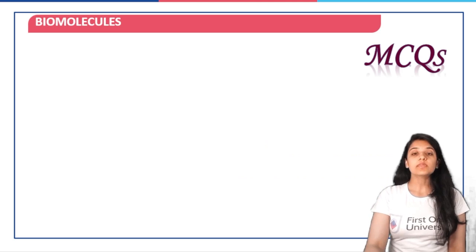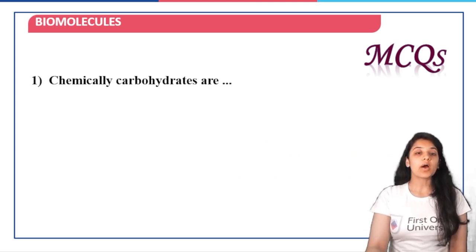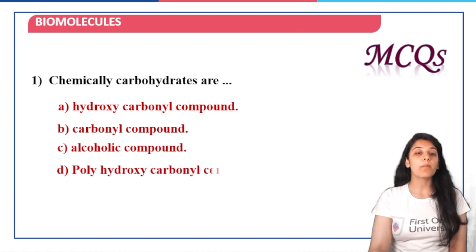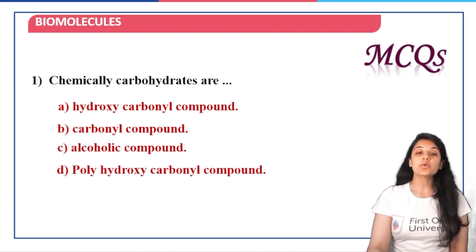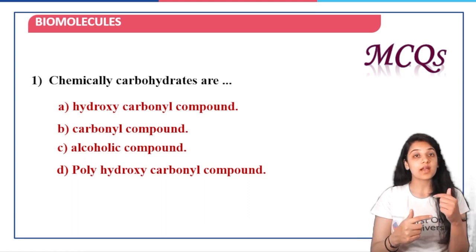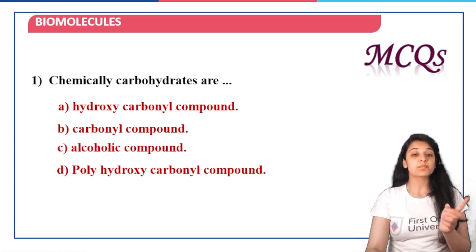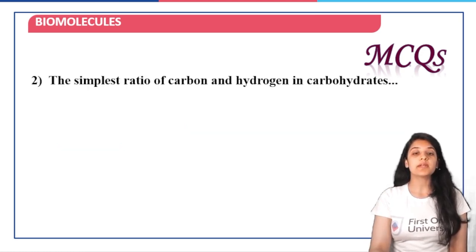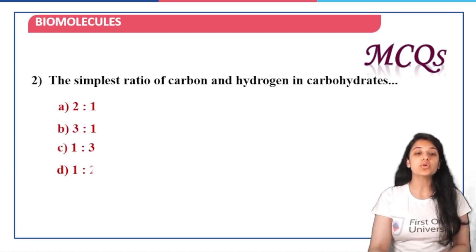Okay. Now, based on this, let's quickly have a look at a few MCQs. Chemically, carbohydrates are hydroxycarbonyl compounds, alcoholic compounds, or polyhydroxycarbonyl compounds. So, yes, it is hydroxycarbonyl, but there are many hydroxyl groups present. So, it is a polyhydroxycarbonyl compound. Option D is the correct answer. Next question is the simplest ratio of carbon and hydrogen in carbohydrates. So carbon and hydrogen are basically 1:2. Option D again is the correct answer.